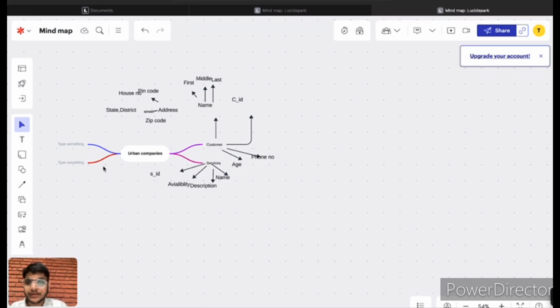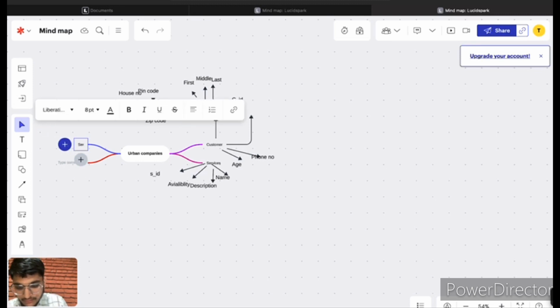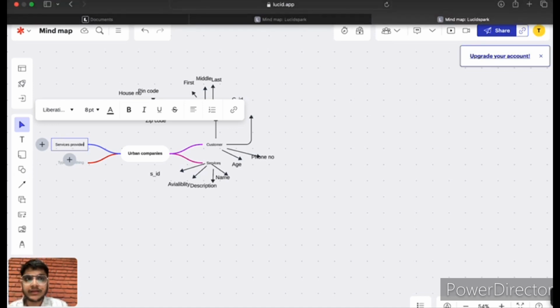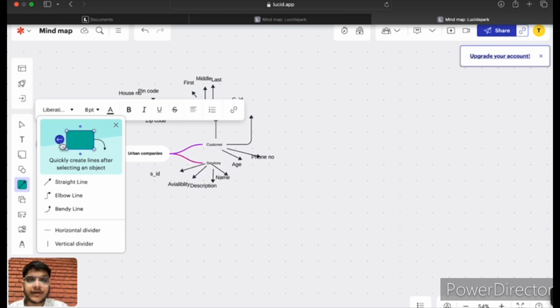Let's move towards another entity, which is the service provider. So the service provider has different attributes like service provider ID, name of the service provider, requirements, and phone number of the service provider.